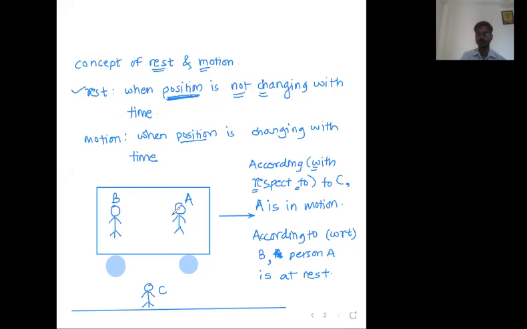Who is telling the truth? A is telling the truth, B is telling the truth, or C is telling the truth? C is saying A is in motion. B is saying A is at rest, because according to B, the position of A is not changing. Yes, Drishti, you gave the correct answer. And according to C, the position of A is changing.